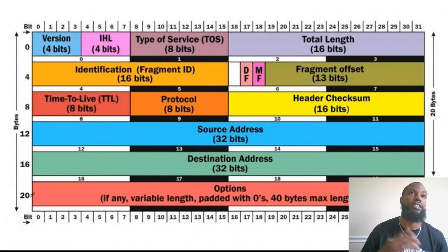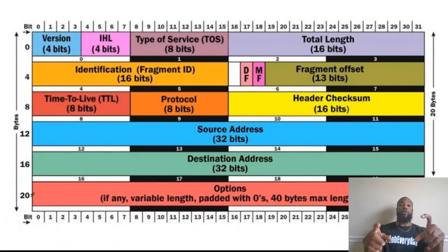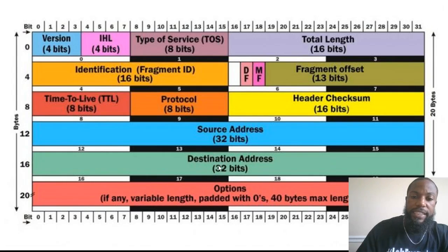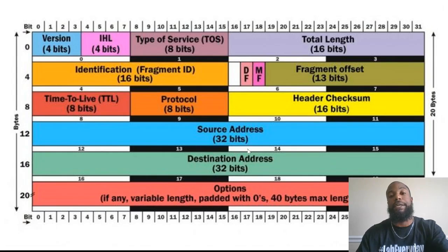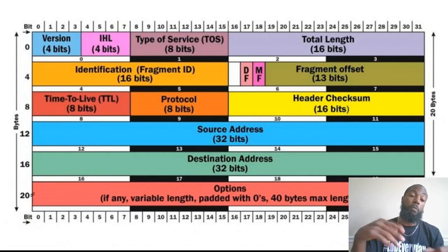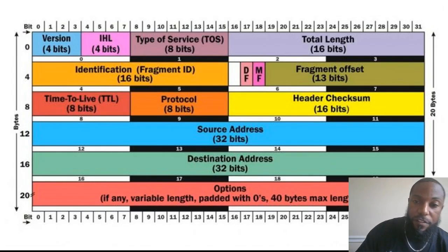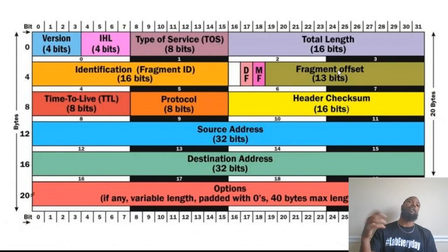We're going to use this analogy, right? So we've got the envelope. The IP header is the envelope, and the source address and the destination address are all on the envelope. The contents will be the data payload, which is attached to this right here. It's going to be on the inside. We also have these puzzle pieces that we're trying to send to our friend. So the puzzle pieces are inside, and the fragment offset right here is for when we want him to put these puzzle pieces together, because we had to break down the rock, so to speak.